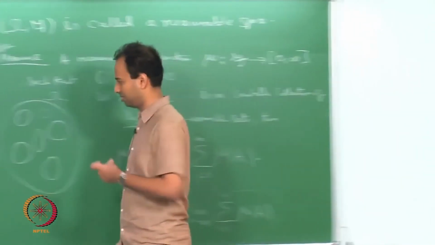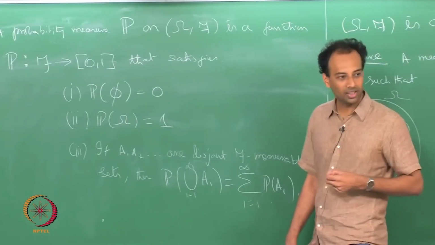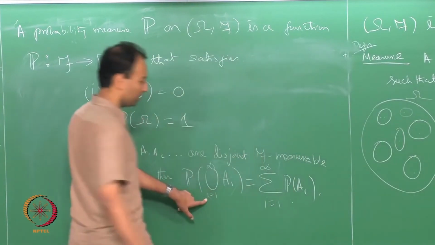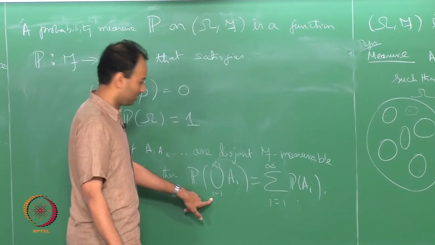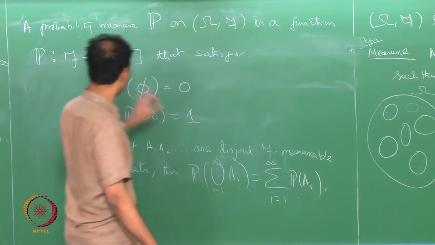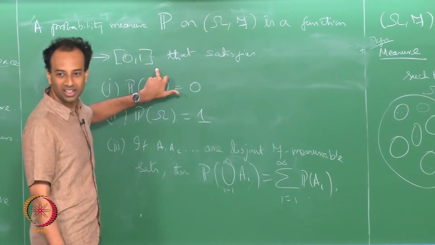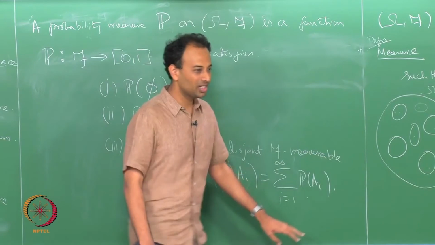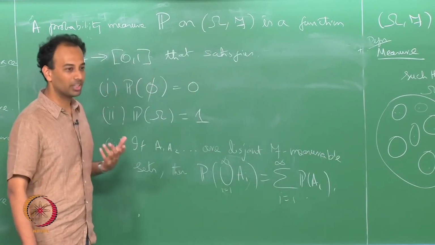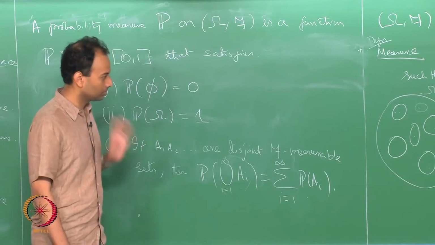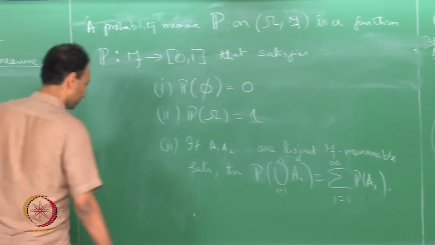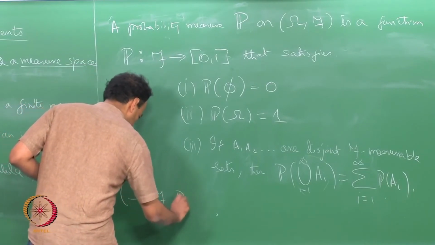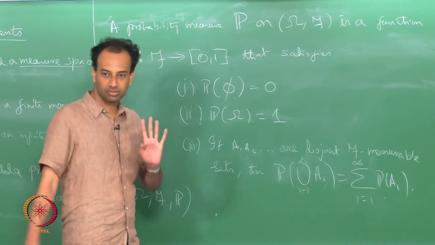Similarly for probability measures. Again this is a well defined summation, except that what you are constrained by here is that what is on the left should also be at best 1. The mapped values can never exceed 1. So you have to have a situation where the summation is not only well defined, it has to be at most 1, cannot be bigger than 1. Okay, good. And finally, omega f p is called a probability space.